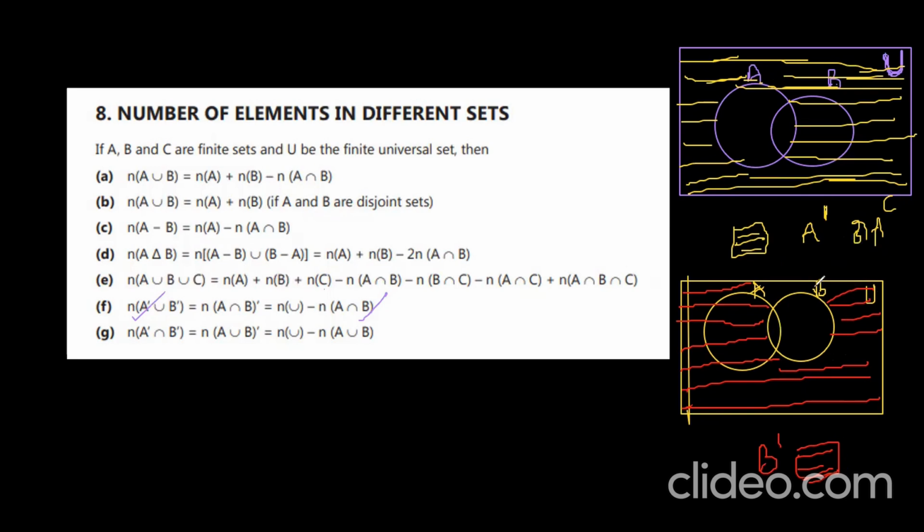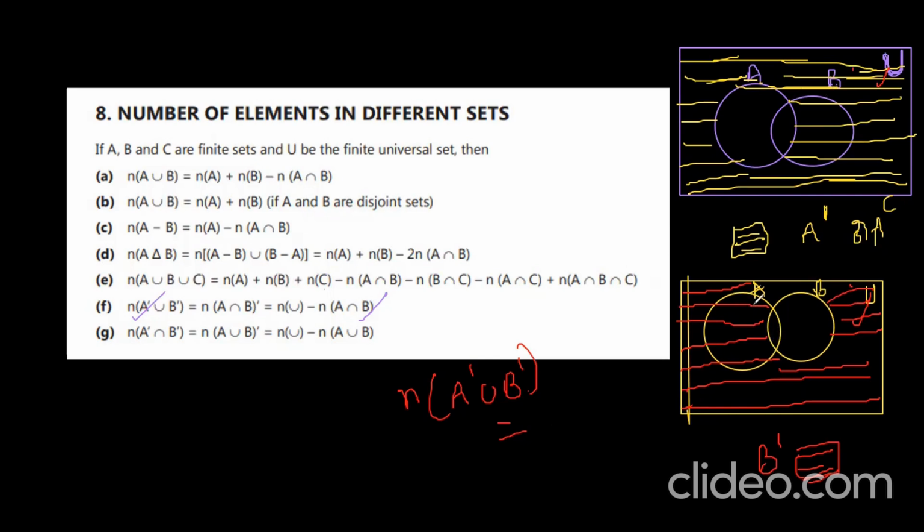You assume that only B is present, A is absent, like that. You understand? And if you union these two together, you are getting n of A complement union B complement, right?